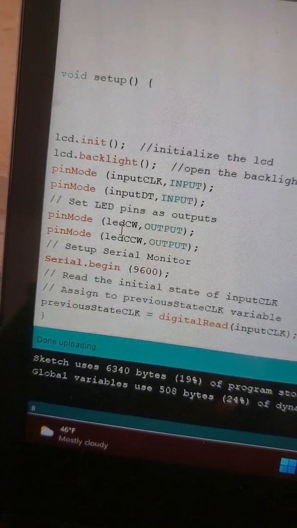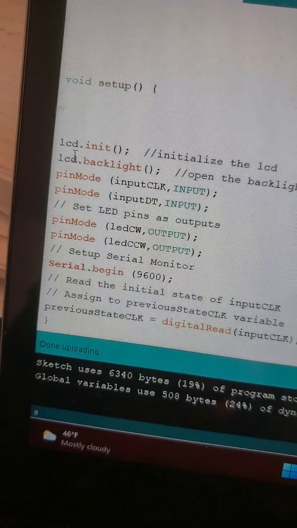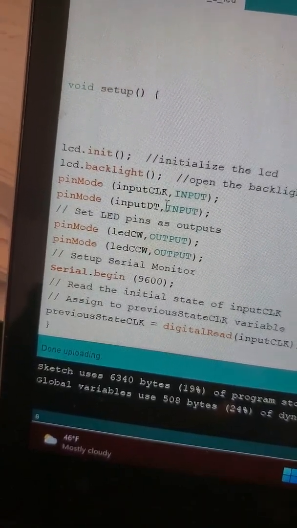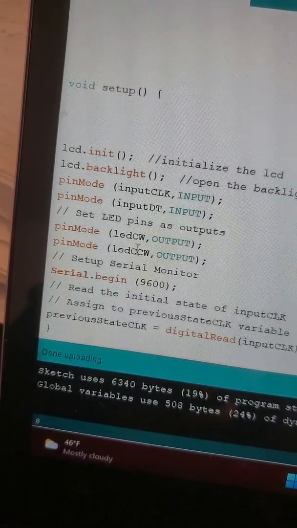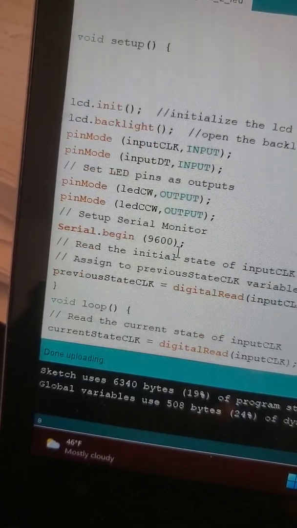this is the void setup section. I initialize the LCD, backlight it, and the pin mode, I set up the encoder as input, the 2 pins, and the I2C, the LEDs as output.